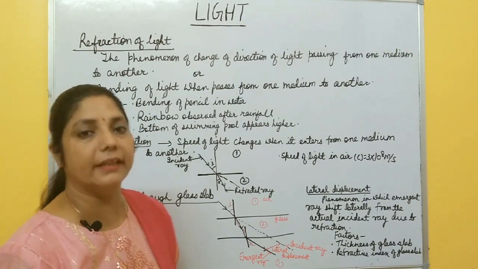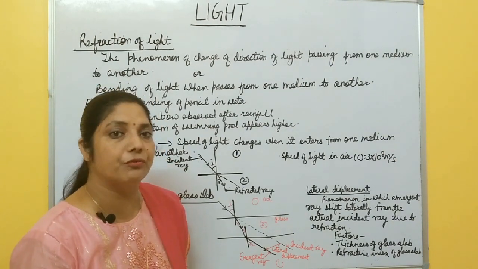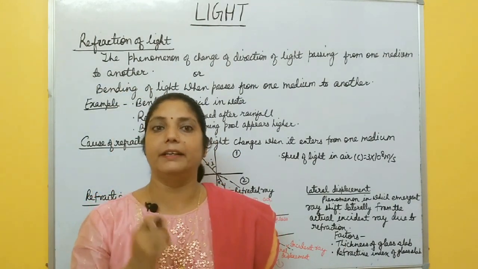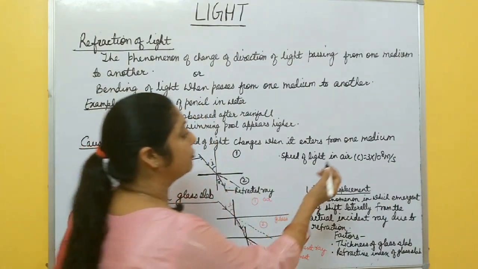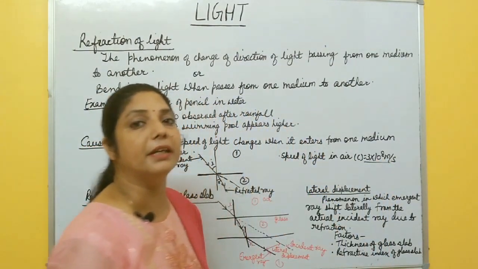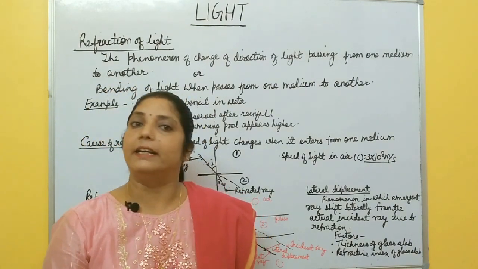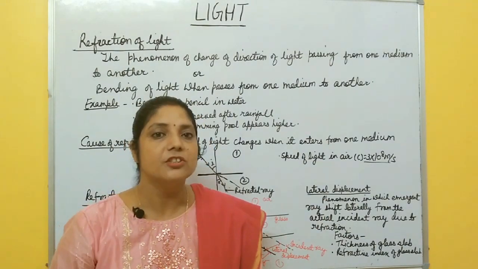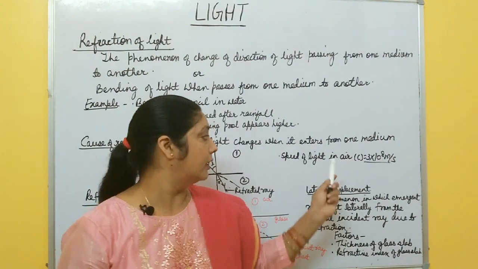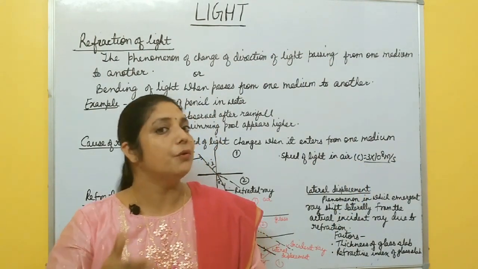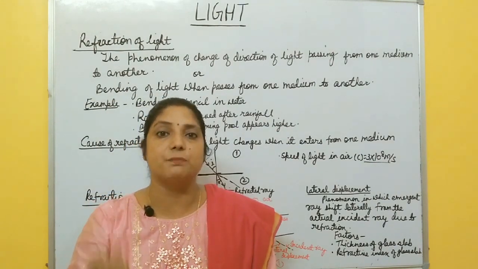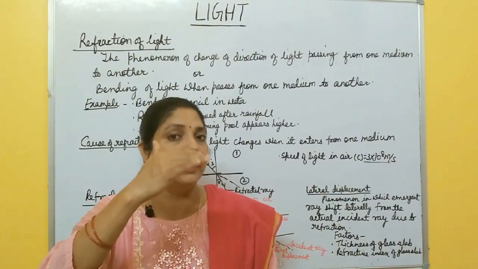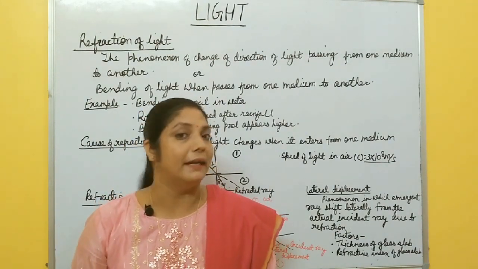But why does this bending take place? Why is there a change in direction of light when it passes from one medium to another? You know that the speed of light in air is maximum, that is 3 into 10 to the power 8 meter per second. If light enters any other medium, its speed decreases, and due to this decrease in speed when light travels from air to any other medium, bending of light takes place.